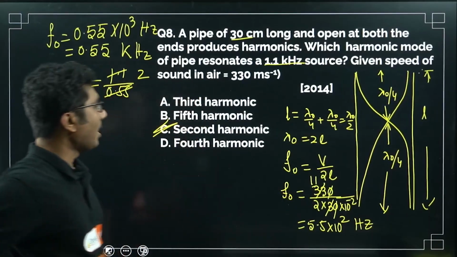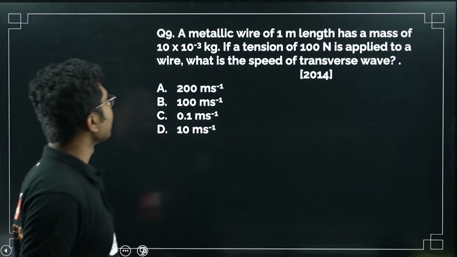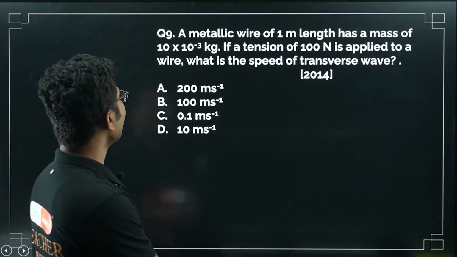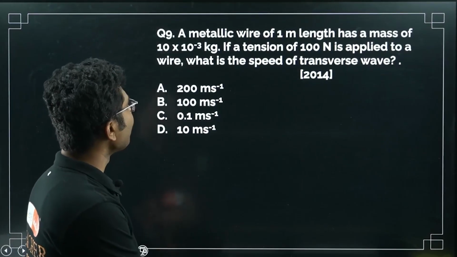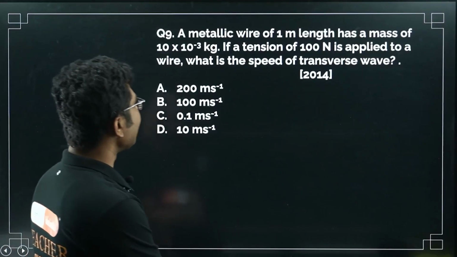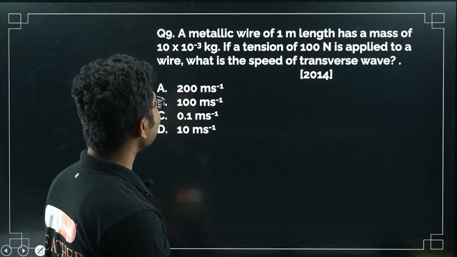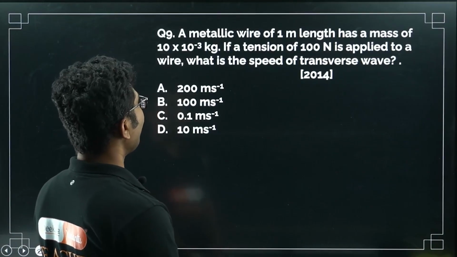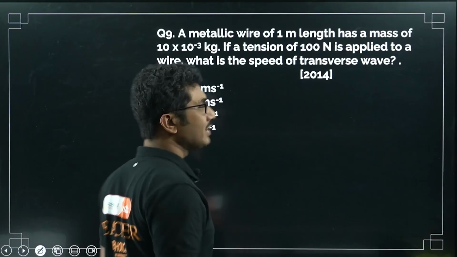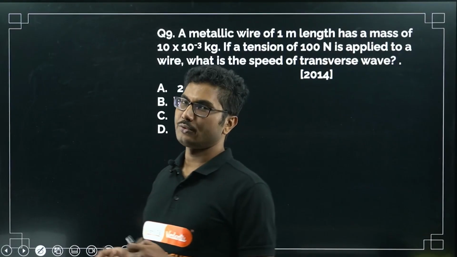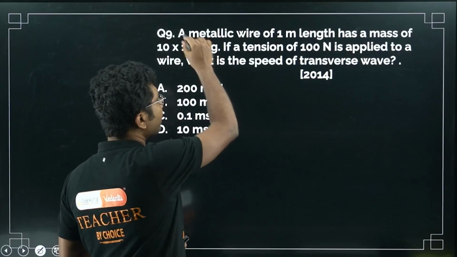Okay, now the last question. A metallic wire of 1 meter length has a mass of 10 times 10 to the power of minus 3 kilograms. If a tension of 100 Newton is applied to the wire, what is the speed of the transverse wave? Now this question is no longer part of your syllabus, speed of sound in a medium. So unfortunately this question I am not going to answer.